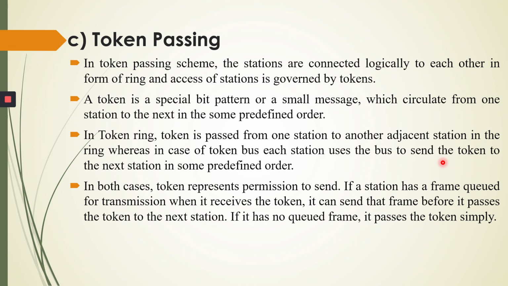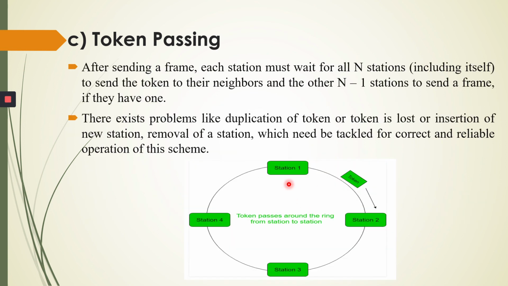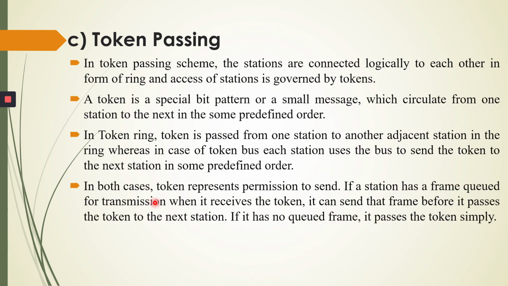Here we have a ring format. We have station 1, station 2, station 3 and station 4, and here we have a token. So the token is sent from station 1 to station 2, then station 2 to station 3, then station 3 to station 4, like this. So this is our token passing method. In both cases the token represents permission to send.